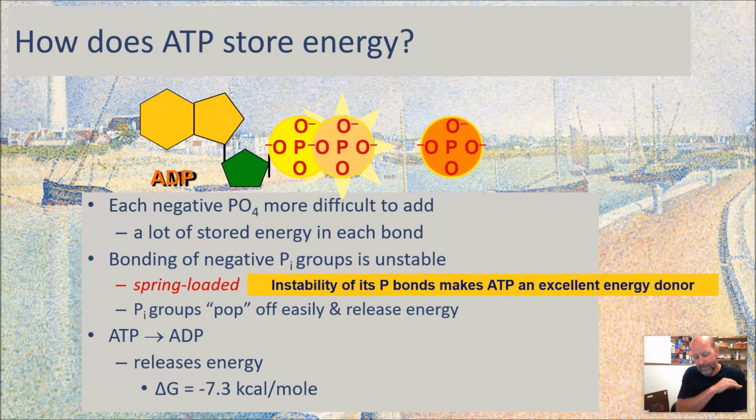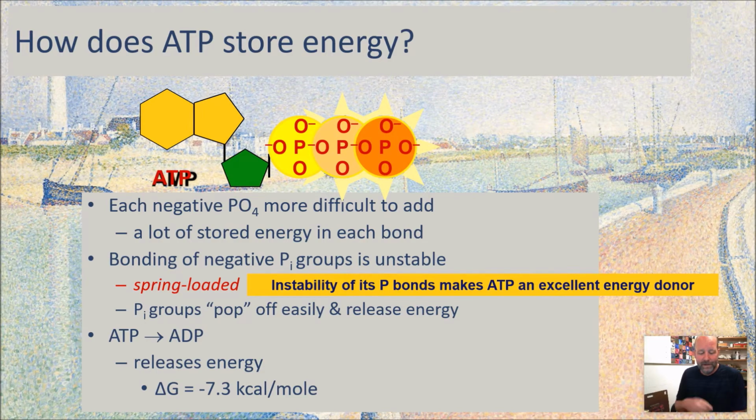Diphosphate. Muppet newsflash. Triphosphate. Adenosine triphosphate. Probably should have made that AMP go away.